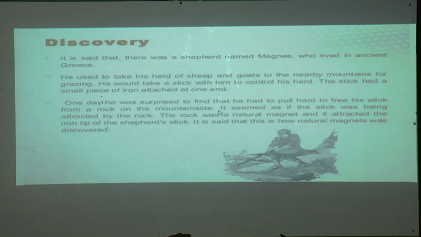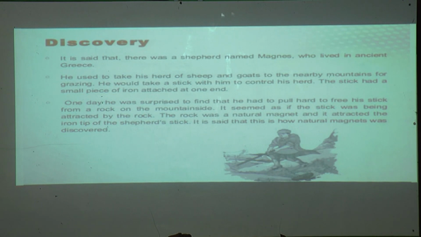Because if he kept the wooden end on the stones and climbed the mountain, that wooden stick would break down. That is why he kept the end with the iron piece on the mountain side, and he was using it like this.